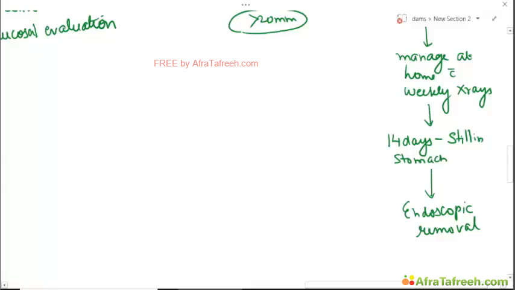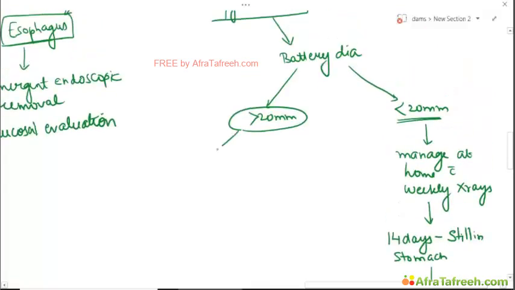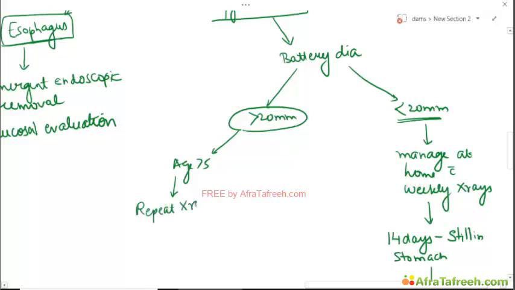Okay. If it is more than 20 millimeter and the age is more than 5, you repeat X-rays at 48 hours.